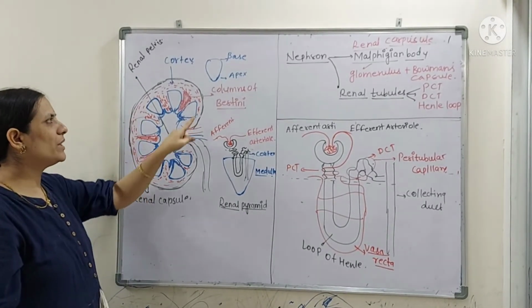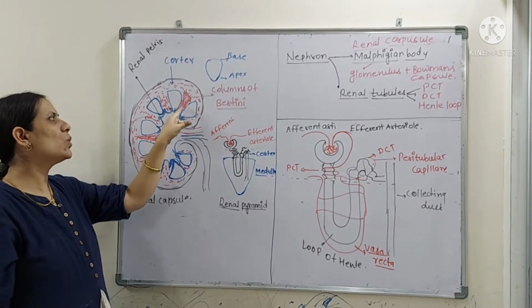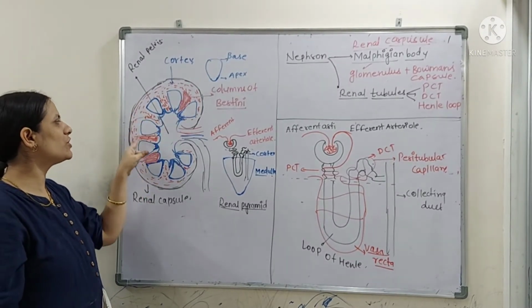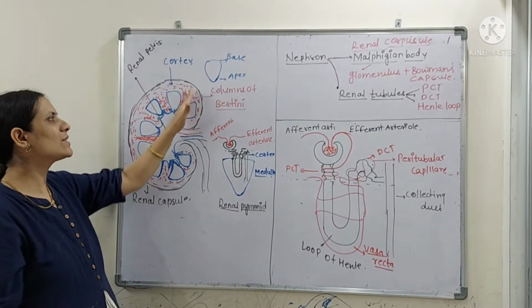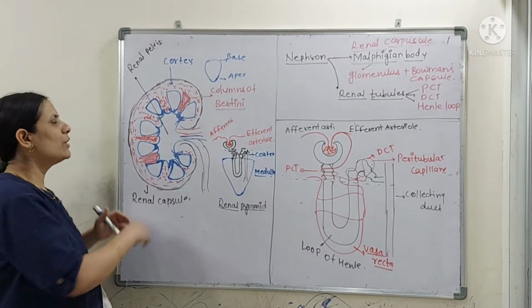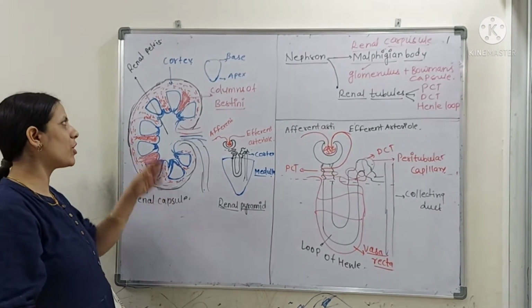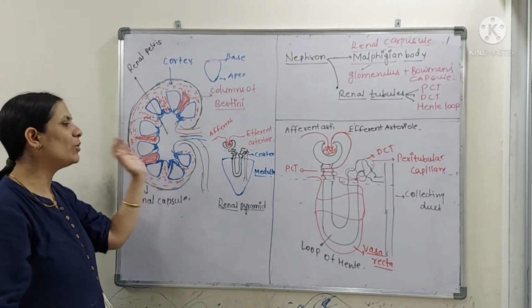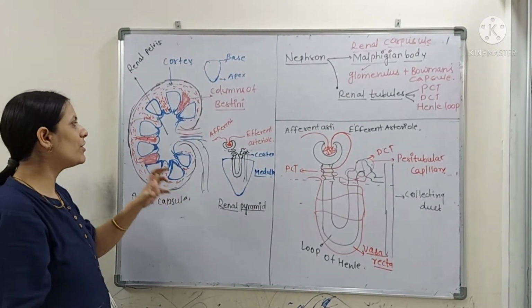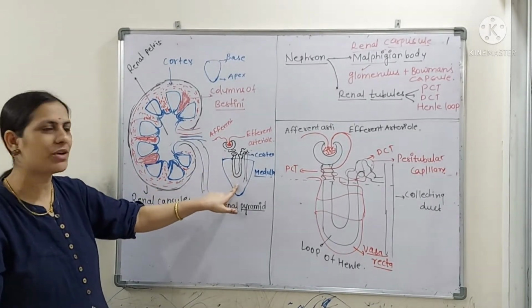Now the main thing you can check here is that the outer region, the cortex, goes inside the spaces between two medullary pyramids. You can call them the columns of Bertin. The functional unit of the kidney is the nephron. Nephrons are present in the medullary pyramids, in the cortex and medulla region only. Here I have shown one renal pyramid and the arrangement of the nephron.